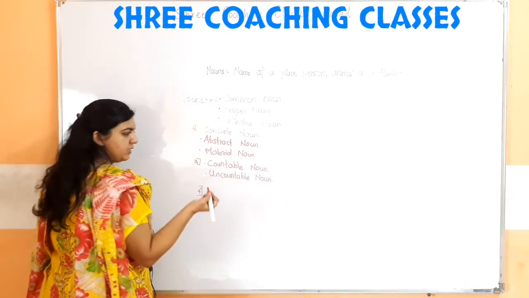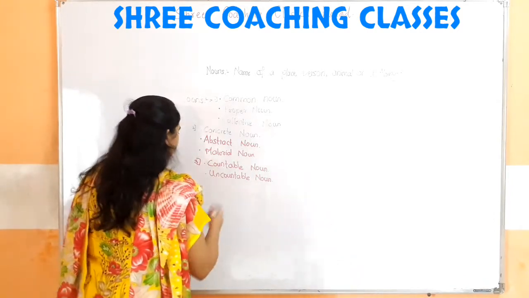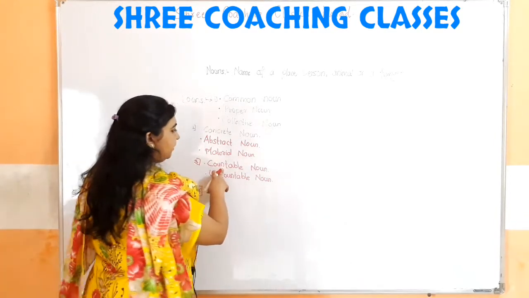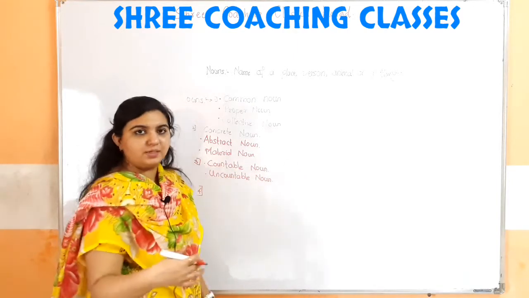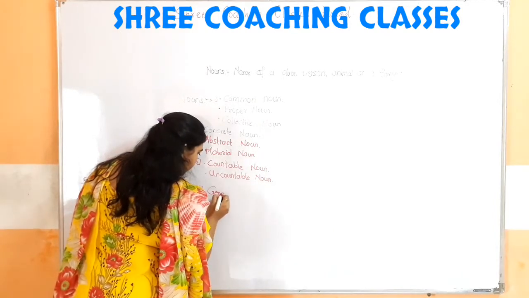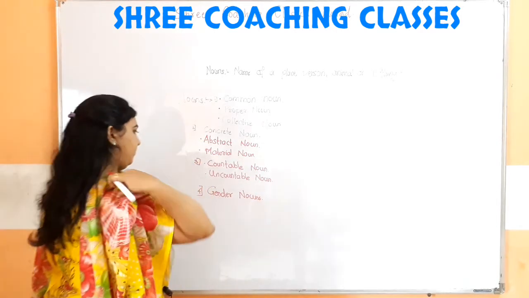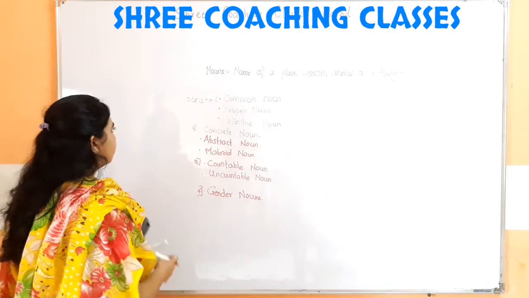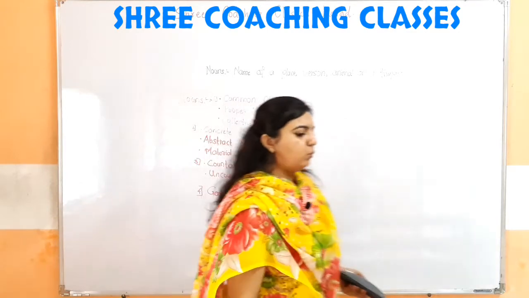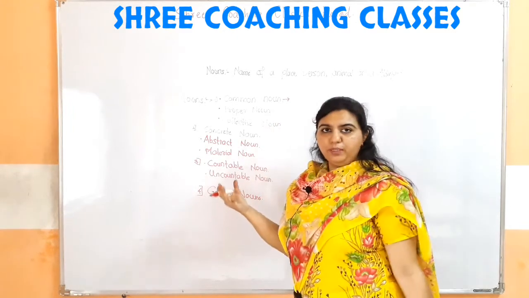And fourth, we studied the singular noun and the plural noun in the countable nouns, and the last which we studied recently were the gender nouns. Now we will study what are the common noun. The noun which defines for common things is called the common noun.